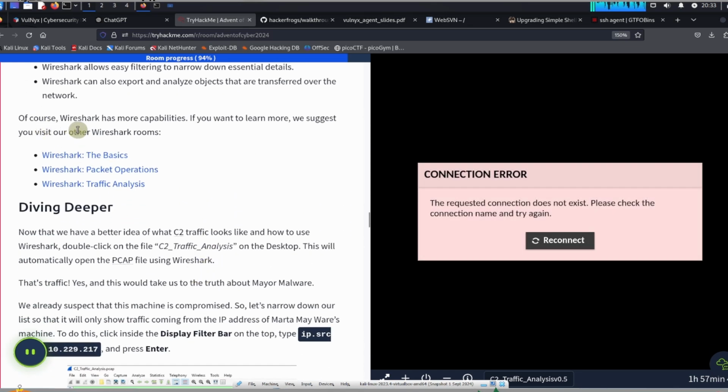Of course, Wireshark has more capabilities. If you want to learn more, we suggest you visit our other Wireshark rooms. So they've got 3 other Wireshark rooms here.